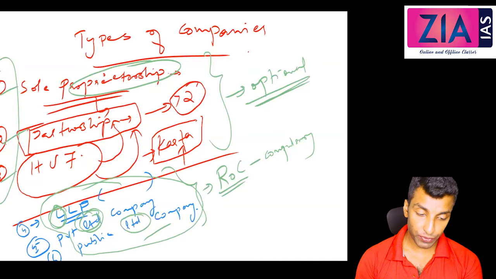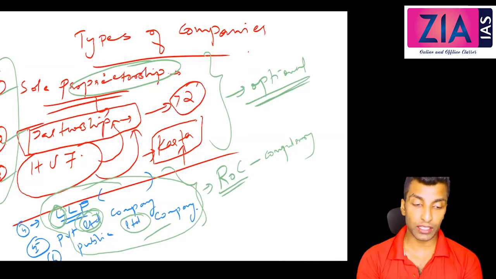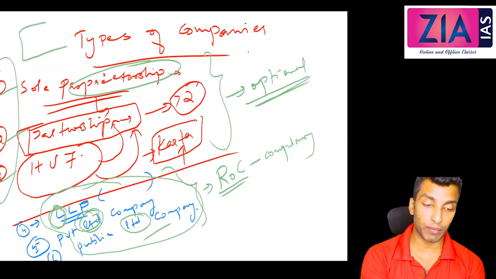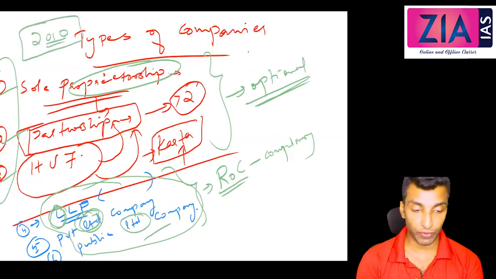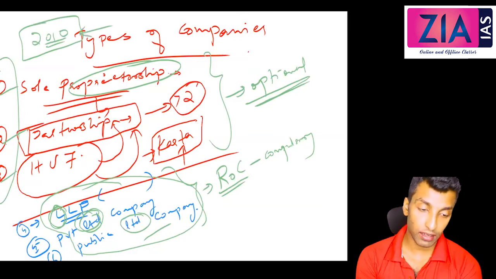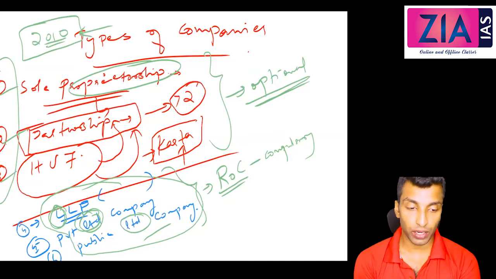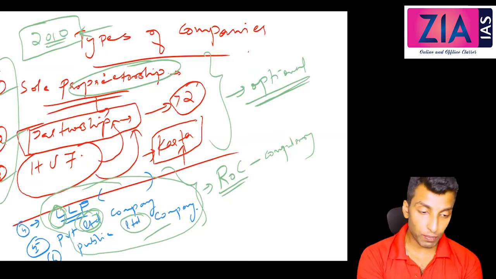Otherwise, if you see in the case of a limited liability company, a company is issuing a share. For example, Reliance is issuing a share and you are buying it from the stock exchange, paying 2010 rupees for the share of Reliance. If this company goes bankrupt, can you be responsible for this? Can your assets be sold to recover the debt of the company? You are also a shareholder, you are also getting dividend. So that is not possible, right?